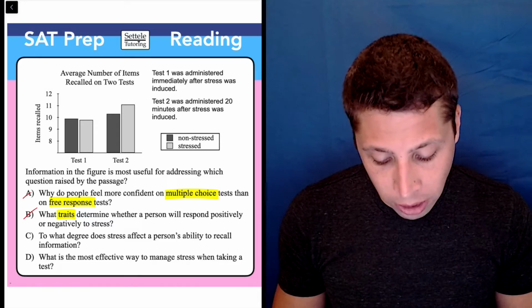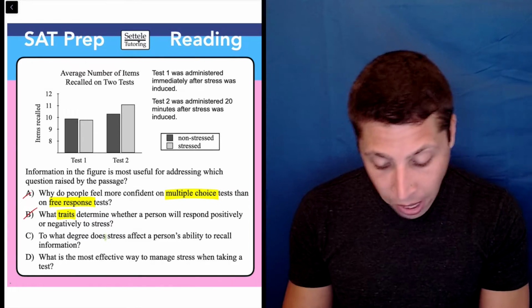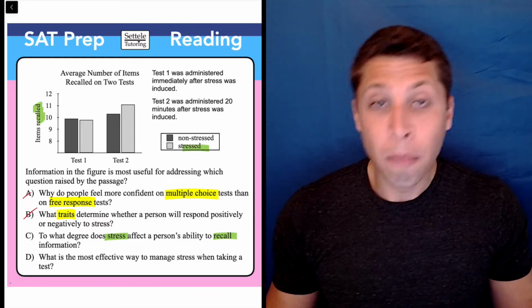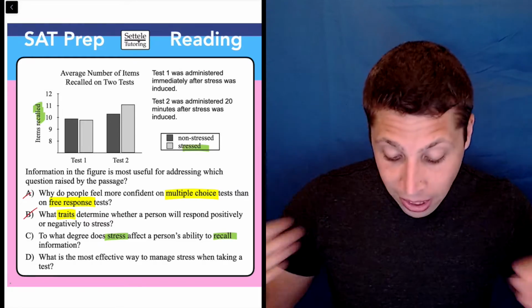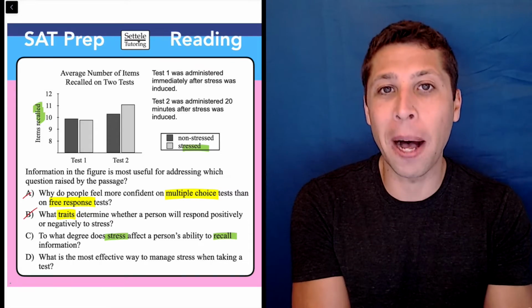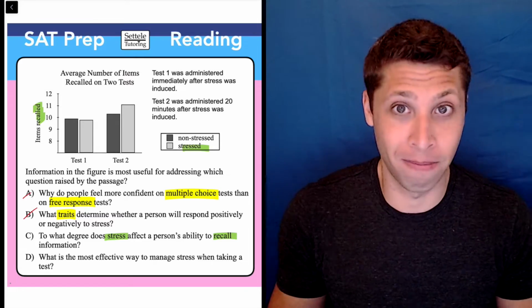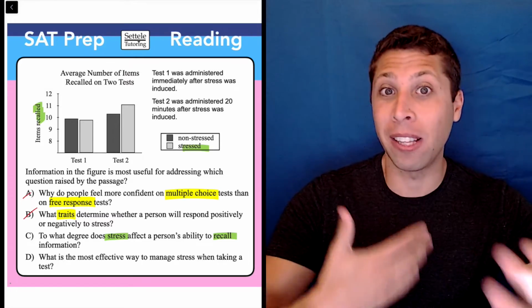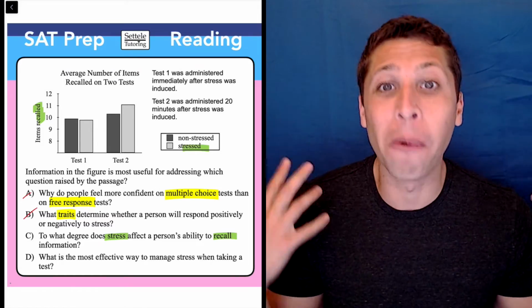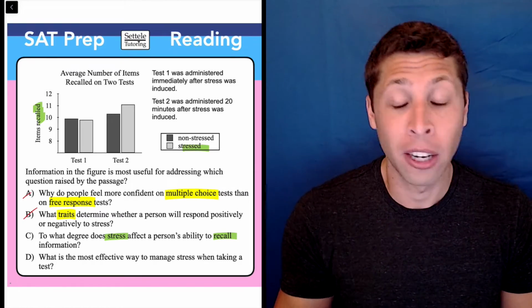Choice C, to what degree does stress affect a person's ability to recall information? So, okay, stress, recall, look, stress, recall. Both of those ideas are on here. There's really nothing else in this question that could possibly come up in the figure that's not there. So, to what degree is maybe a nice kind of vague phrase, which just means there must be some degree. It could be zero, it could be a lot. I don't really know, but this question only has two main ideas in it. Both of them I can find on the graph.